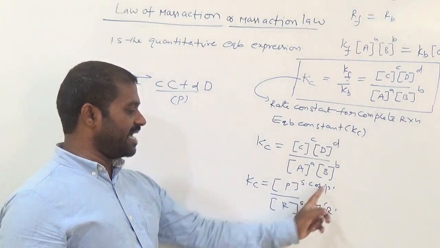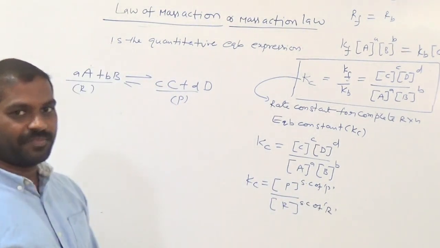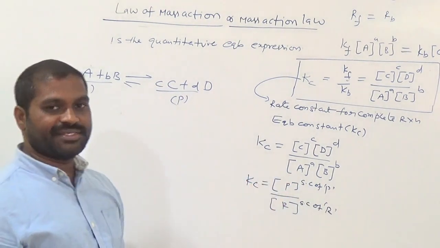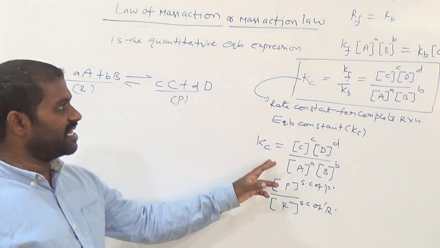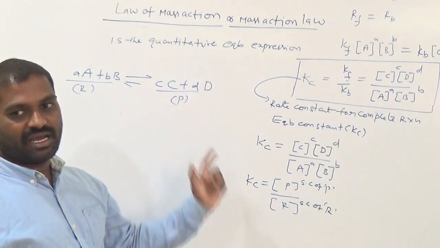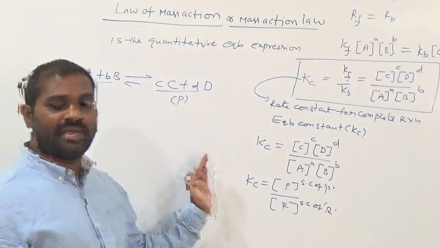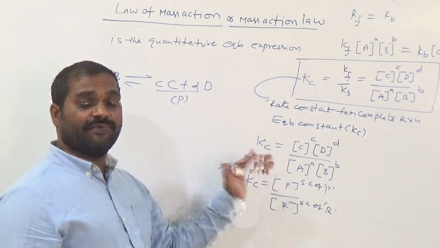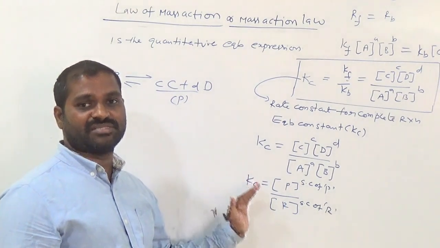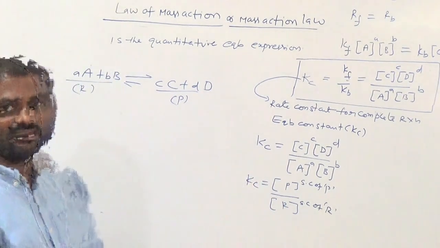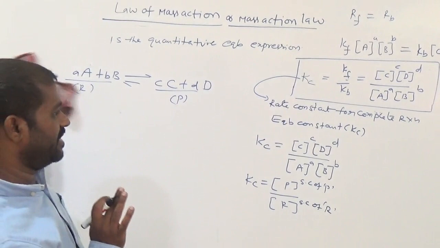Write their coefficients as powers. Understood up to now? So this expression is called the law of mass action for the reversible reaction or equilibrium reaction. Remember, we can apply the law of mass action for reversible reactions, not for irreversible reactions. Okay, understood or not? Is it clear? Very good.